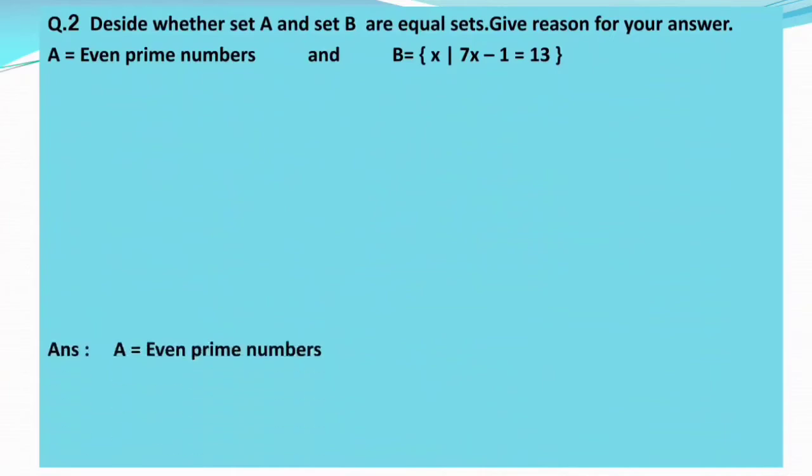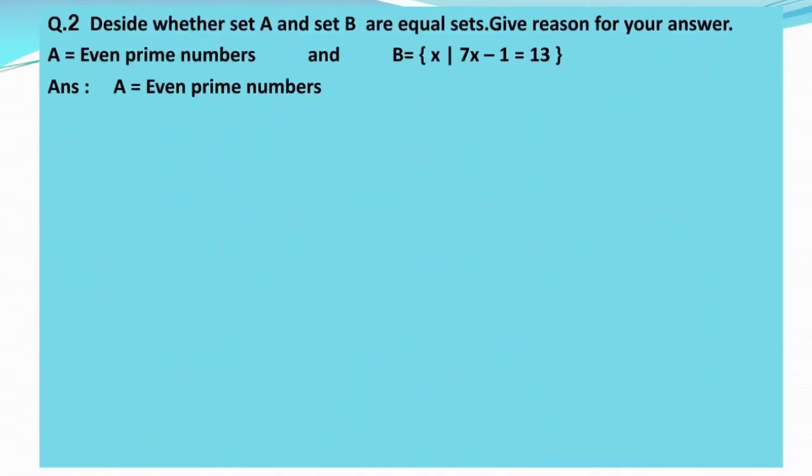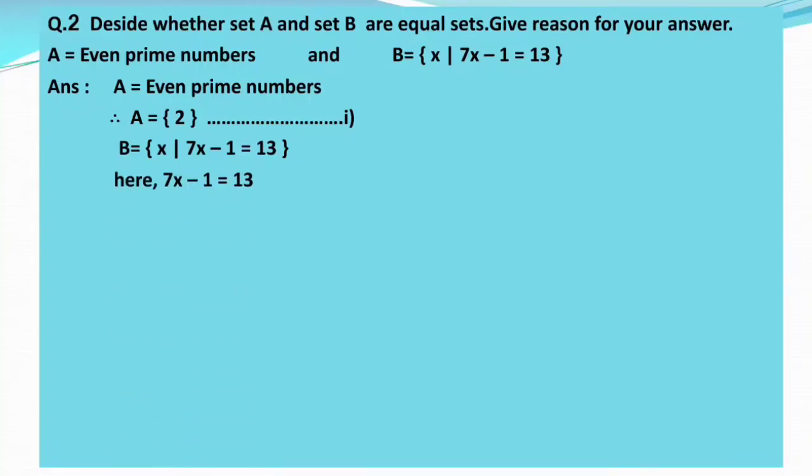So let's solve. Let's take the first set, that is A = even prime numbers. So we know the even prime number is only 2, that is A = {2}. So let's call this statement number 1. Now the next set is B. So B = {x | 7x - 1 = 13}. Here 7x - 1 = 13 is an equation. So when we solve this equation, we will get the value of variable x. So let's solve the equation first. 7x - 1 = 13. So therefore 7x = 13 + 1.